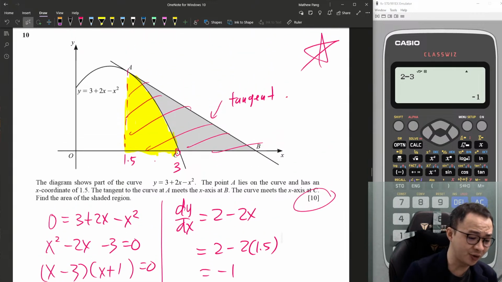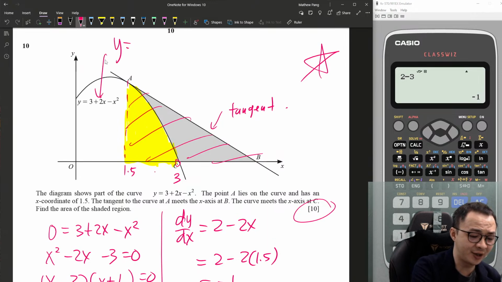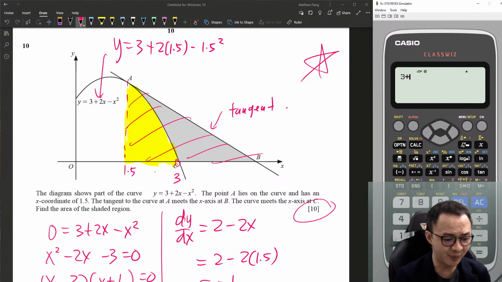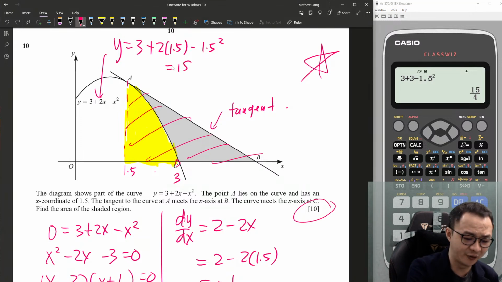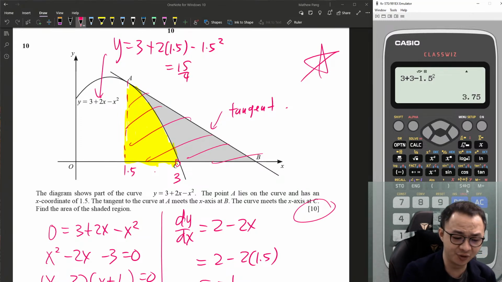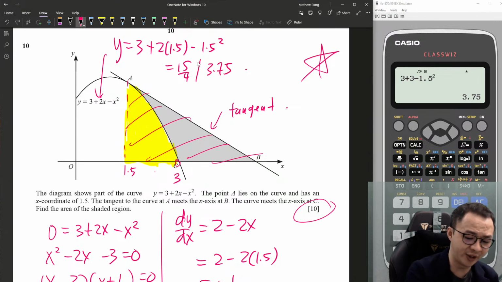So when x equals 1.5, y equals 3 plus 2 times 1.5 minus 1.5 squared. So 3 plus 3 minus 1.5 squared, so you get 15 over 4, or in decimal 3.75. Okay, now I got the coordinate A. Coordinate A is (1.5, 3.75).